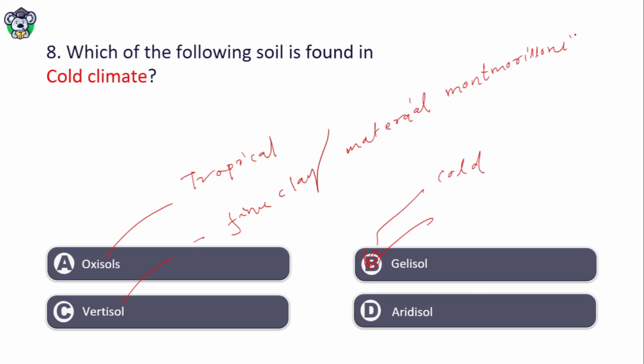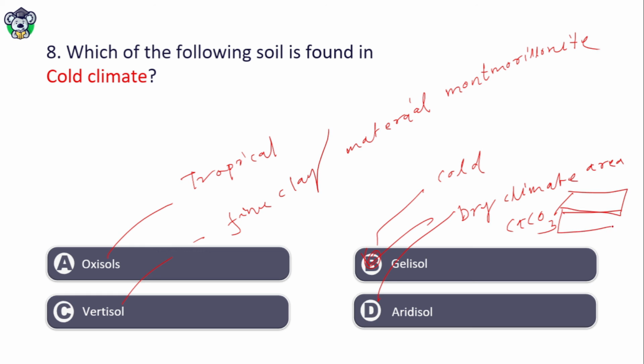Aridisol is found in dry climate areas, because in dry climate areas they generally contain CaCO3, calcium carbonate. They mark the beds in the horizon. If this is CaCO3, it will mark a white band here, so you will easily find this is an aridisol deposit.